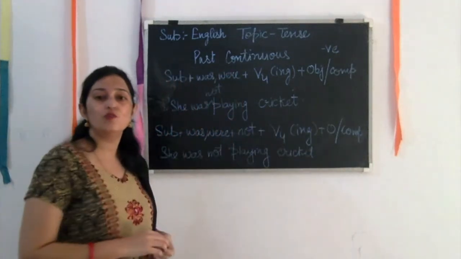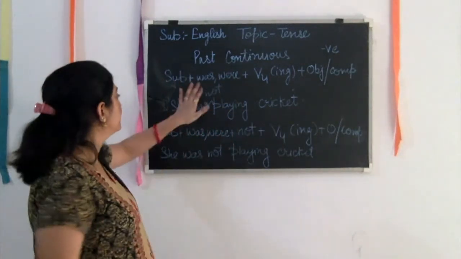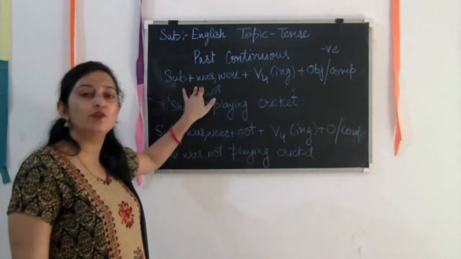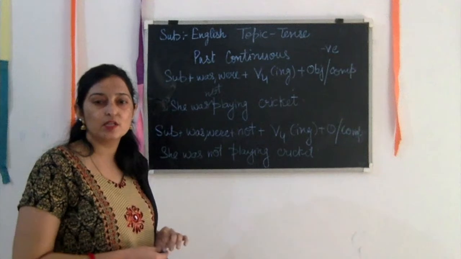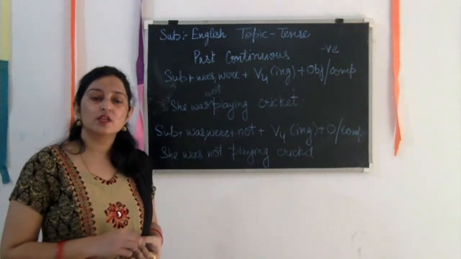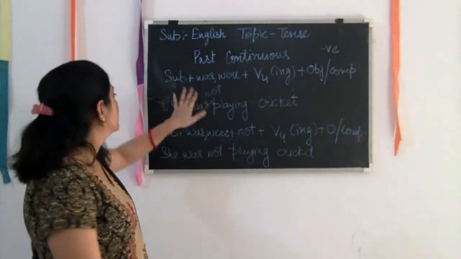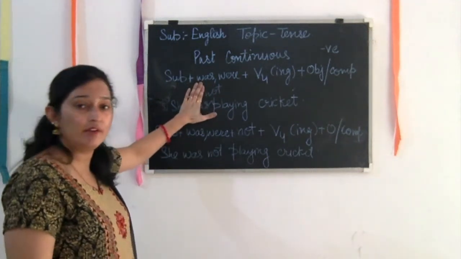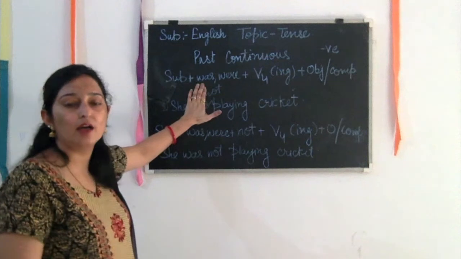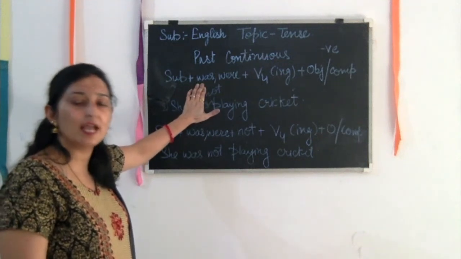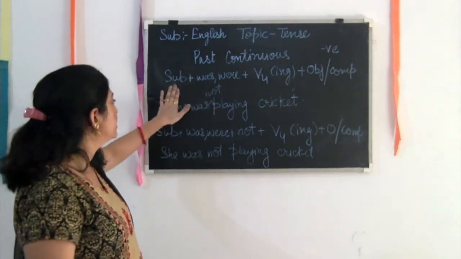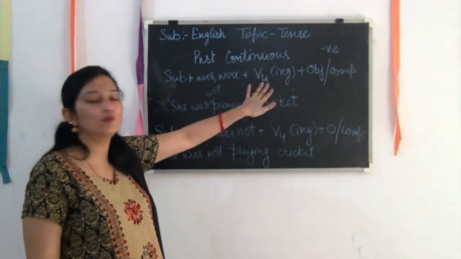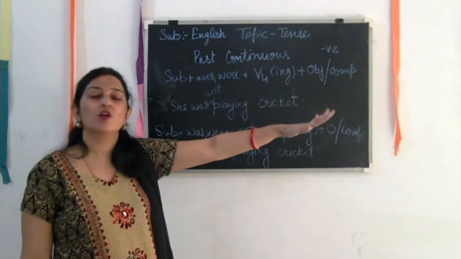What was the rule of present continuous? Here you can match your rule very well. And even if you have learned the present continuous, this past continuous is like half done. Because in the present continuous, what was the change? Here we have written is, am, are. So subject plus is, am, are and the rest of the thing is the same: verb fourth form, meaning ing, object and the complement.